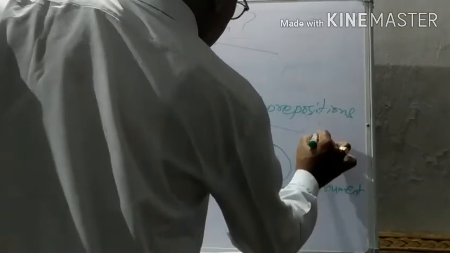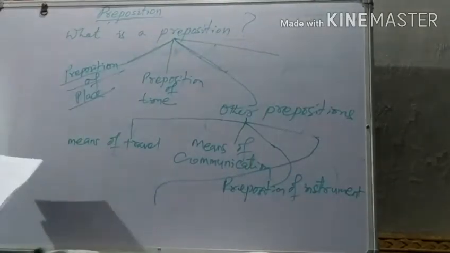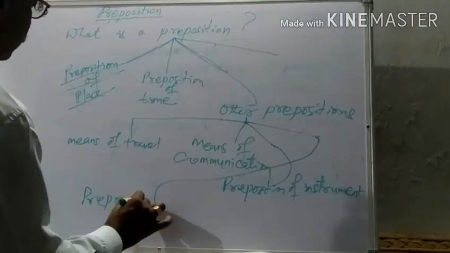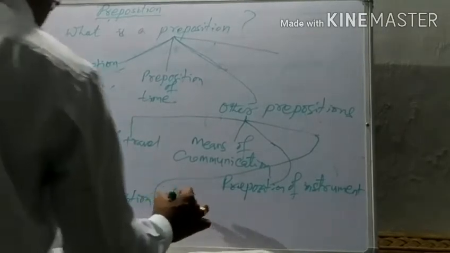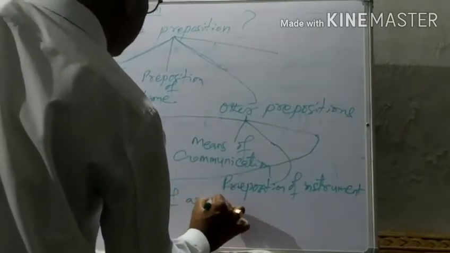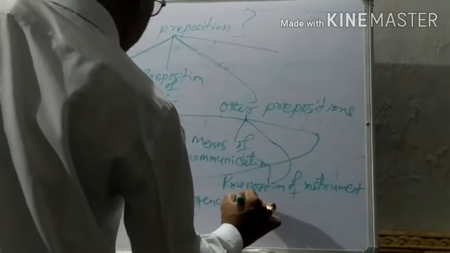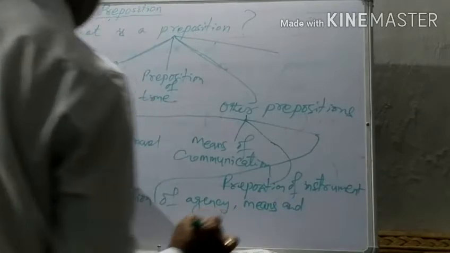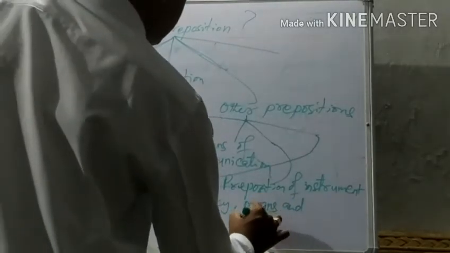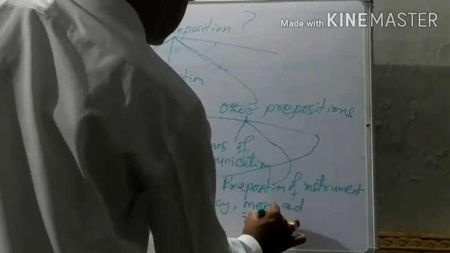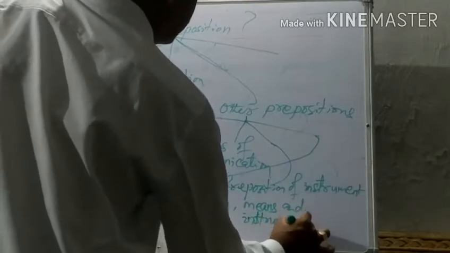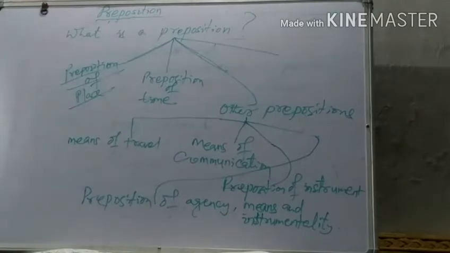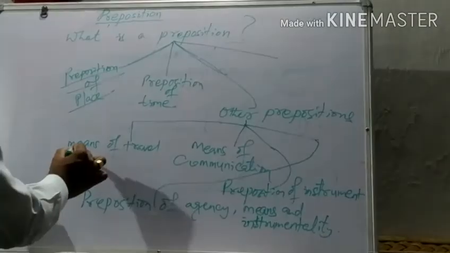And the fourth one is preposition of agency. Agency means and instrumental. So we will discuss one by one.